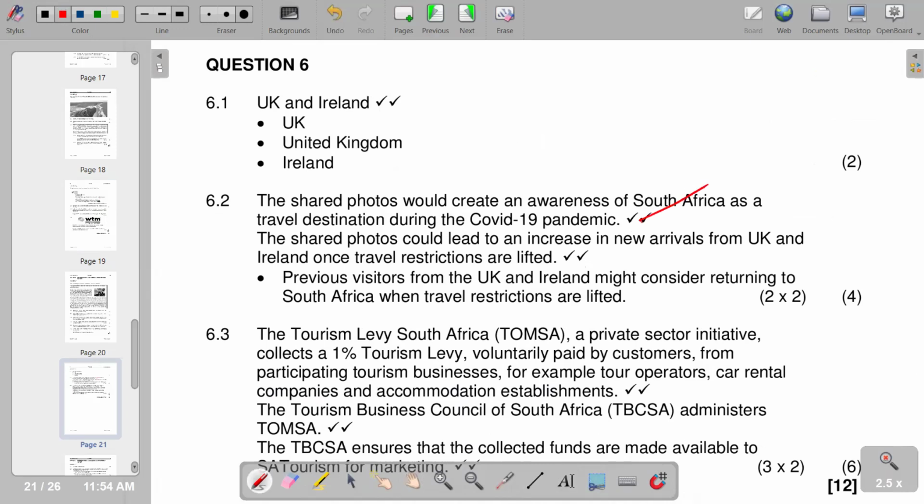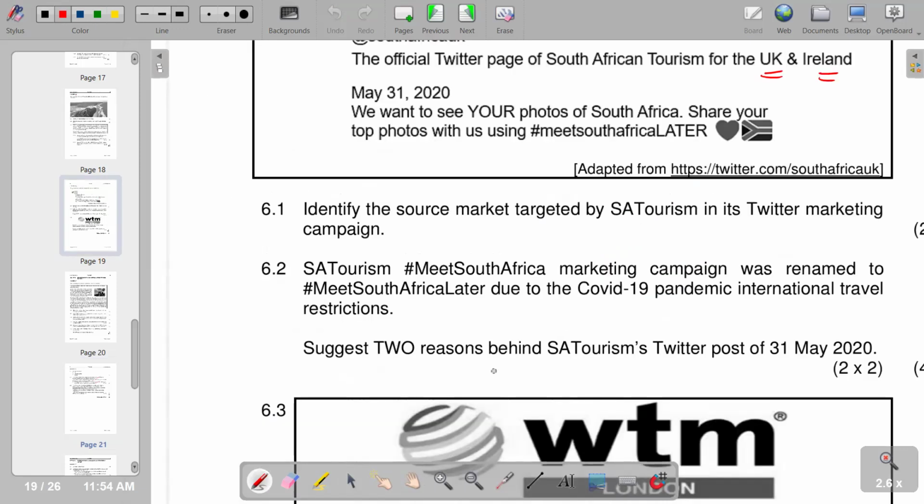That's the first point. And also the shared photos could lead to an increase in new arrivals from the UK and Ireland once travel restrictions are lifted. Previous visitors from the UK and Ireland might consider returning to South Africa when travel restrictions are lifted. So those are the points that we have on that part. And then moving on to the next question.